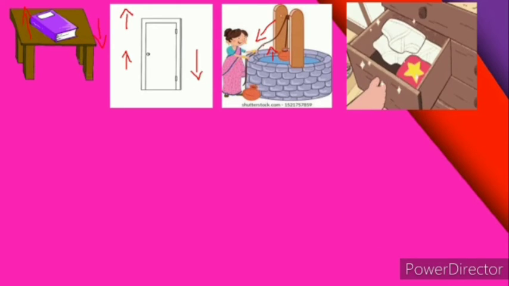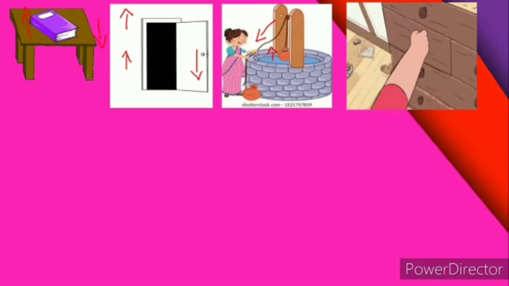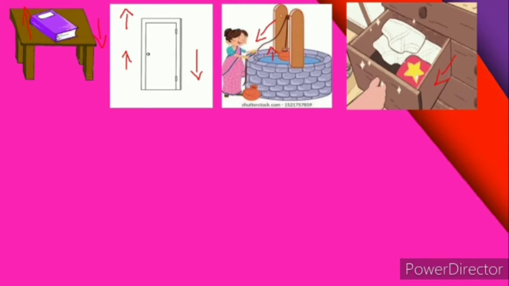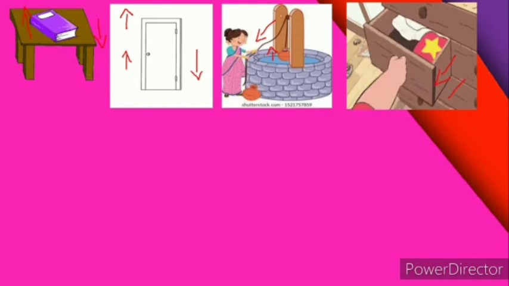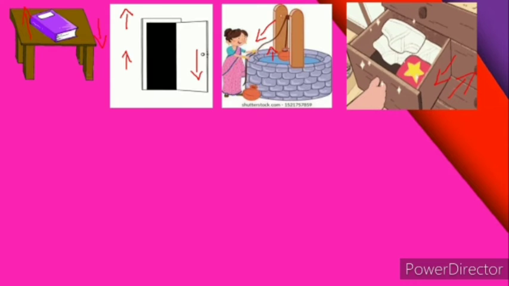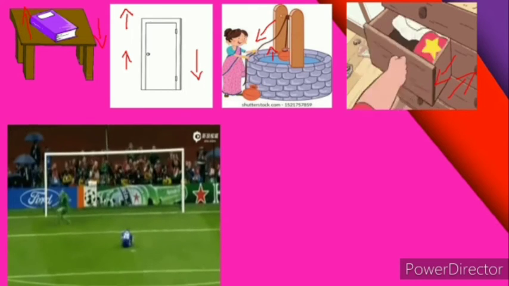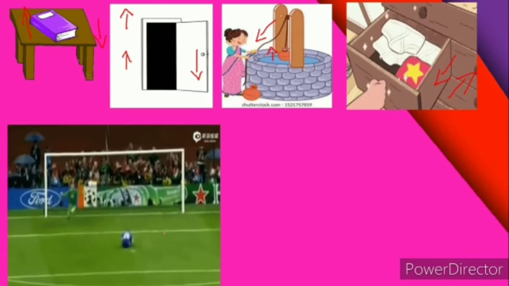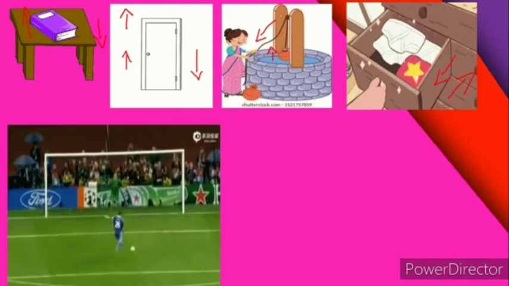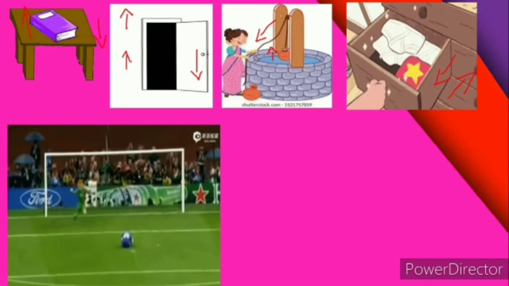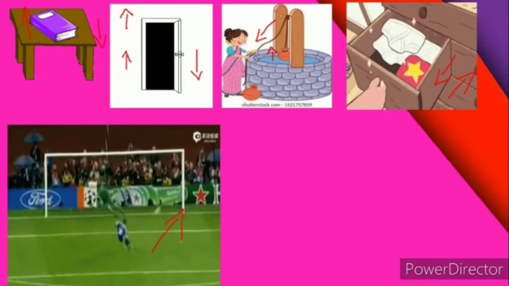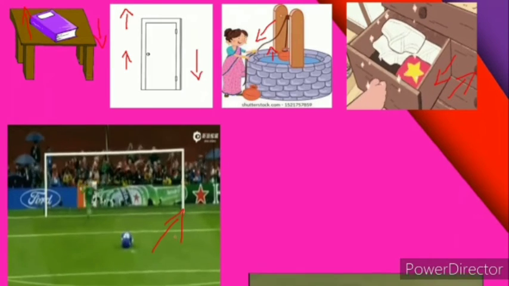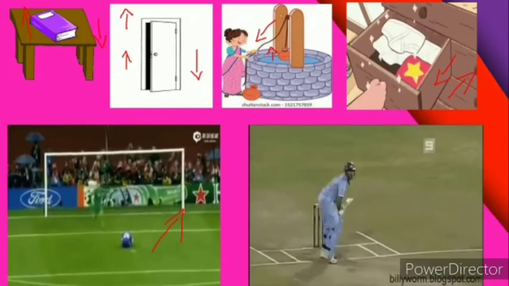Correct? Now moving on to the next one, here the drawer is being pulled outside. If you want to close it, you will try to push it inside. Here you can see a player is kicking the ball. So what is happening? Here the ball is moving forward. It's moving in this direction. Correct? And here is a batsman who is trying to hit the ball.